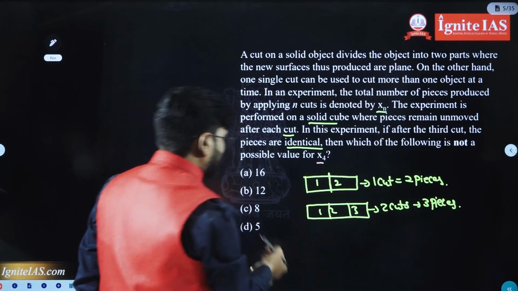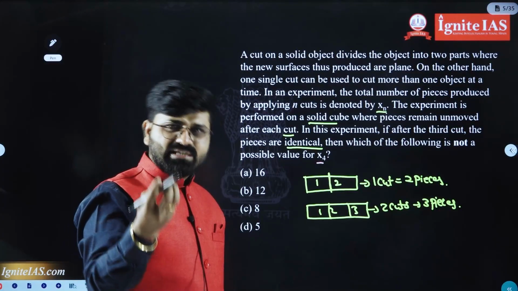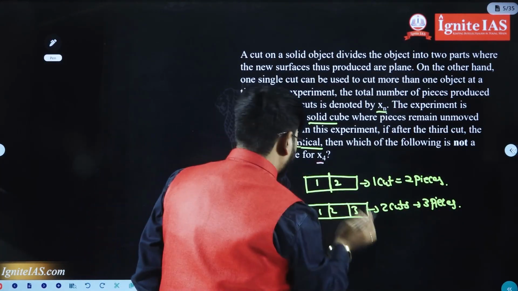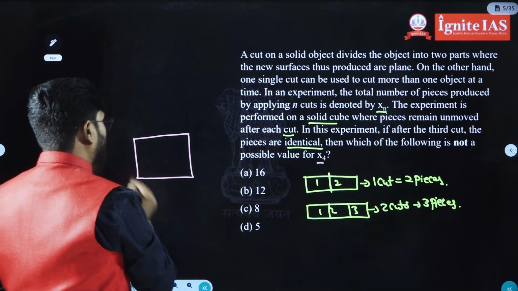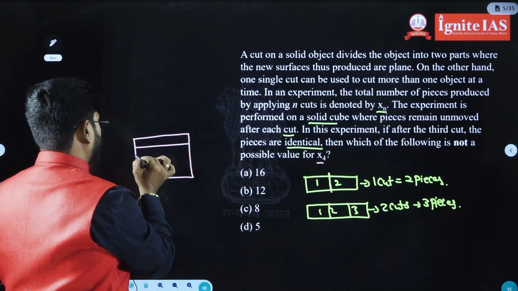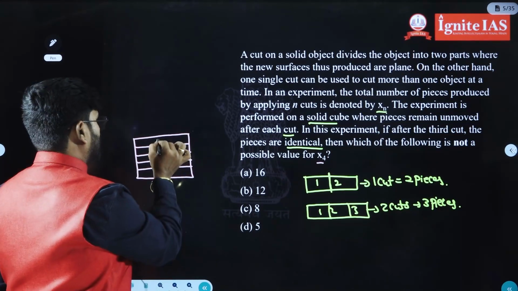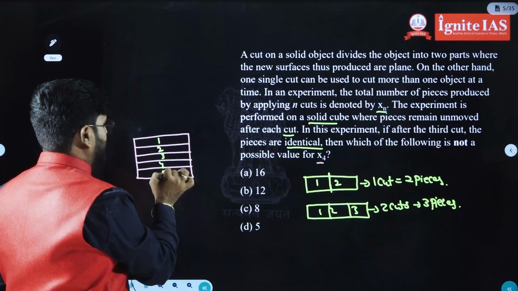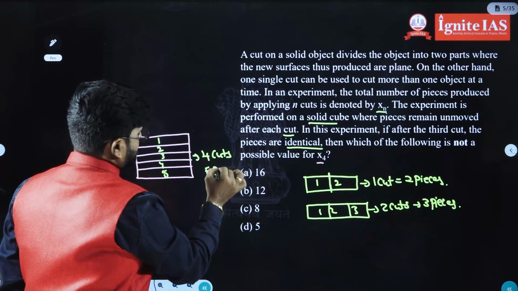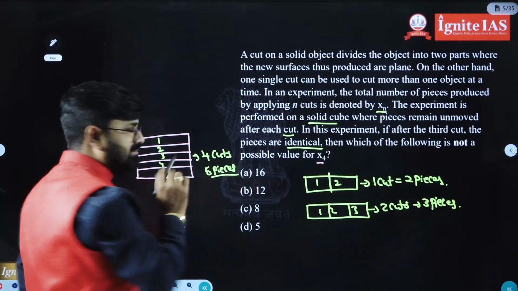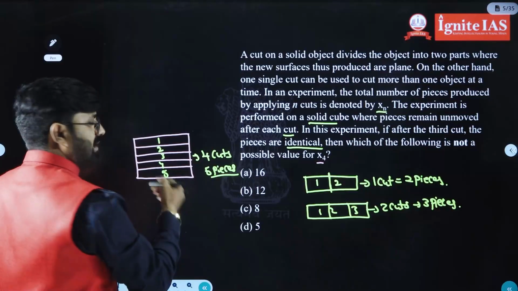See, suppose 4 cuts. If you do 4 cuts, minimum how many pieces will you get? Suppose you take one bigger cube. If you do 4 cuts, 1, 2, 3, 4 cuts, how many pieces will you get? 1, 2, 3, 4, 5 pieces. So if you do 4 cuts, you will be getting 5 pieces. Am I right? It is the minimum one. So maximum, how will you get?